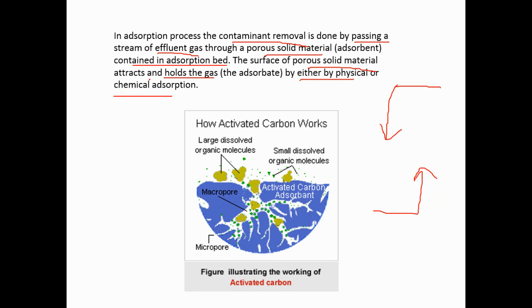There are two types of absorption. One is called physical absorption, and one is called chemical absorption. Physical absorption means there is no chemical reaction between the gaseous absorbate and the absorbent, whereas in chemical absorption the gaseous phase, that can be the pollutant, is mixed with the solution, that means it forms a chemical reaction with that. Activated carbon is also used as an absorbent or packing material where the gaseous molecules are passed.